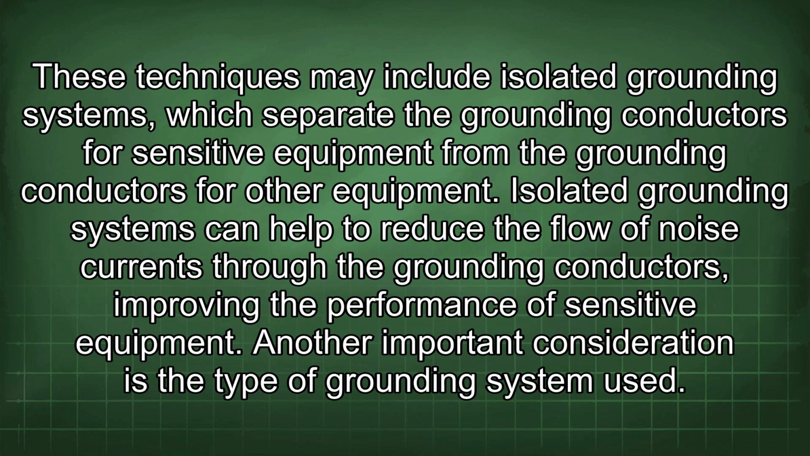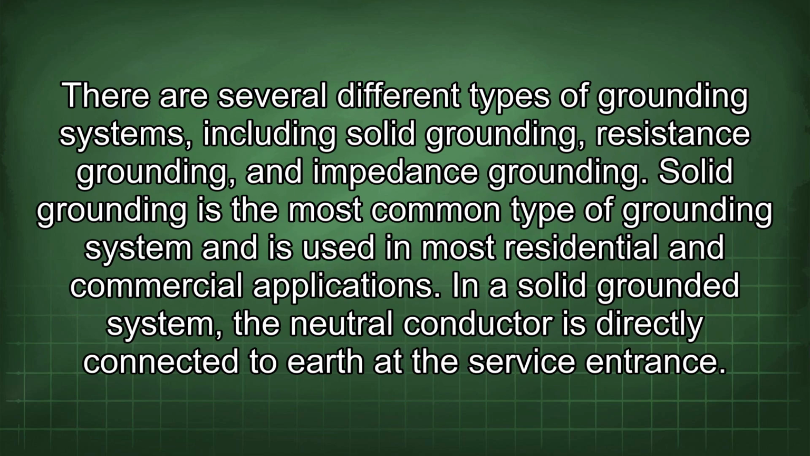performance of sensitive equipment. Another important consideration is the type of grounding system used. There are several different types of grounding systems, including solid grounding, resistance grounding, and impedance grounding. Solid grounding is the most common type of grounding system and is used in most residential and commercial applications. In a solid grounded system, the neutral conductor is directly connected to earth at the service entrance.